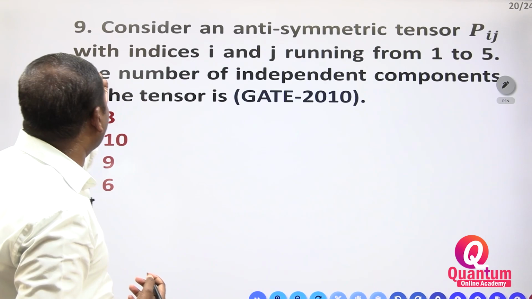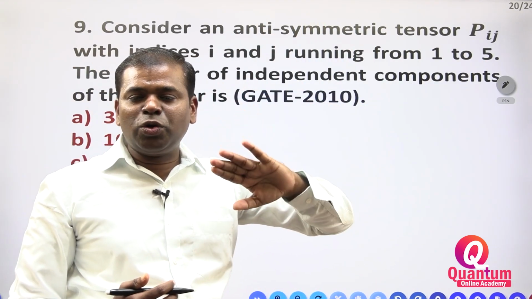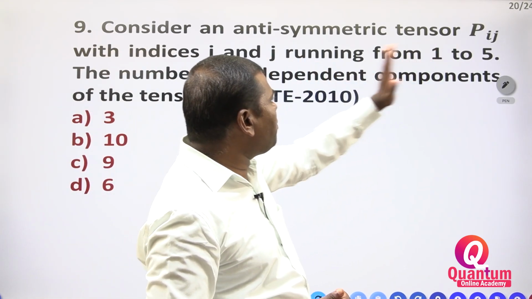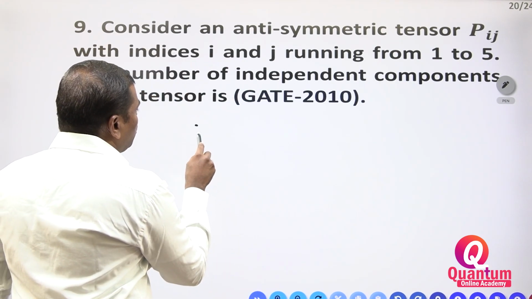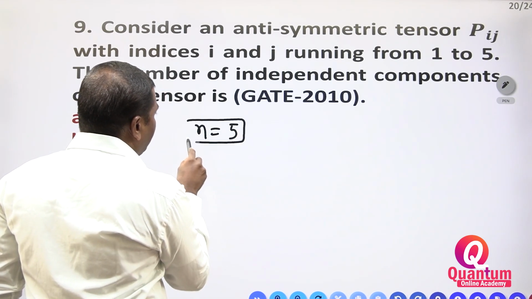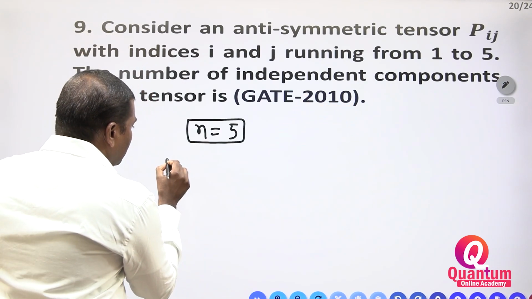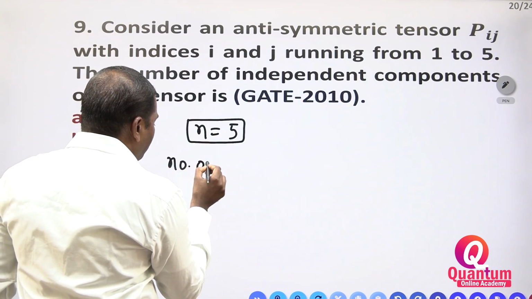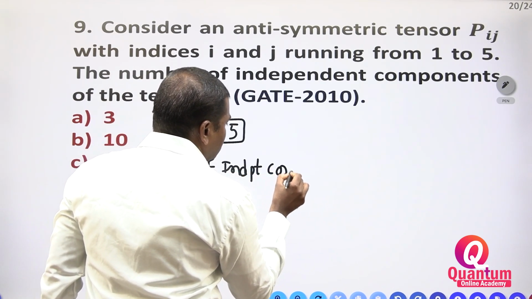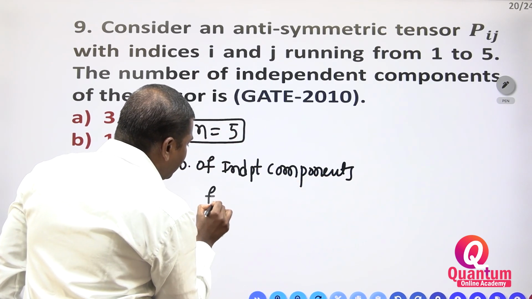What are they asking? Consider an anti-symmetric tensor. Tensors are also of two types, symmetric and anti-symmetric. Indices i and j running from 1 to 5. 1 to 5 means the total number of running things is 5. The number of independent components for an anti-symmetric tensor.